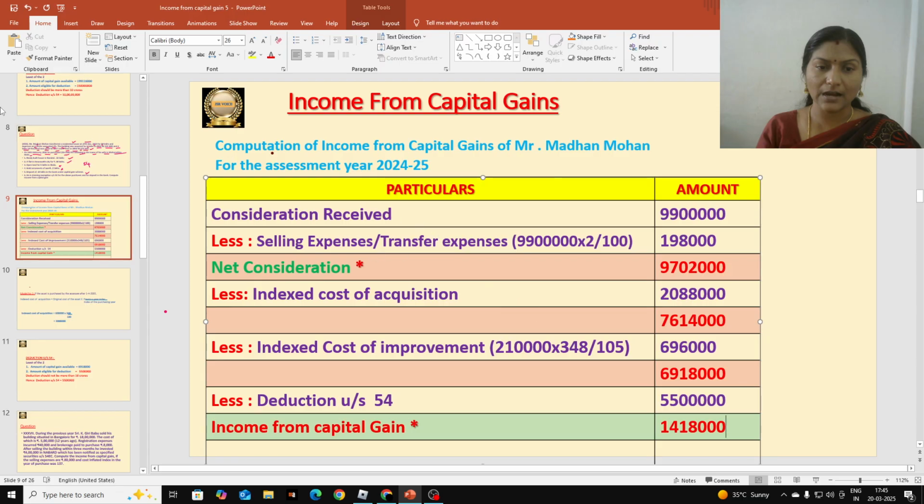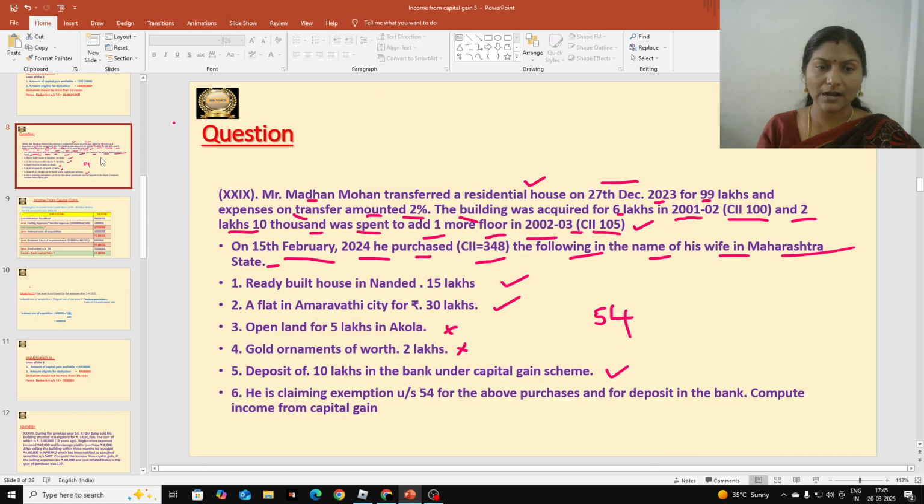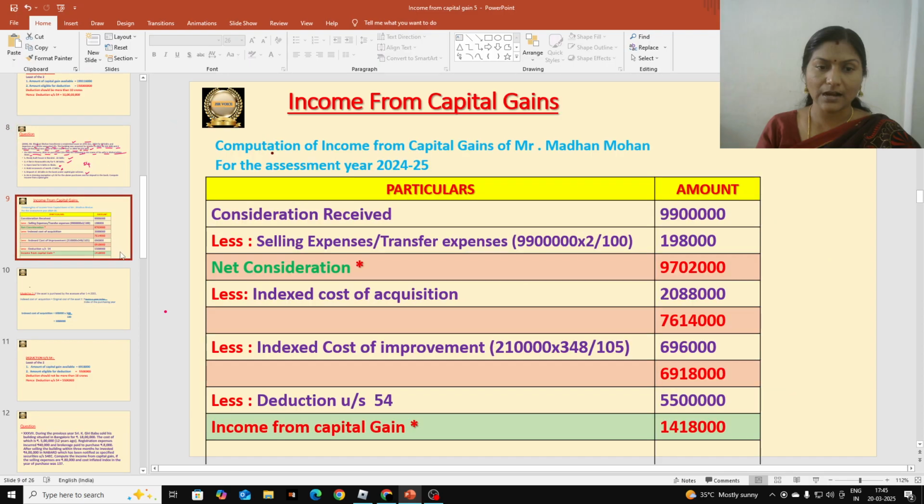Okay, let me show how actually we did this in the order one by one. This is a question, students, that I discussed with you. I have taken this question from H. Premraj textbook, that is Pankaj Publications. So this is the question that I discussed with you. Next, this is the solution part. Always you have to give that heading on the top: computation of income from capital gain of Mr. name of the assessee for the assessment year 2024-25. Particulars and amount columns should be drawn, and this is the order of the format. Okay, you have to follow the same order whenever you are going to do this solution.